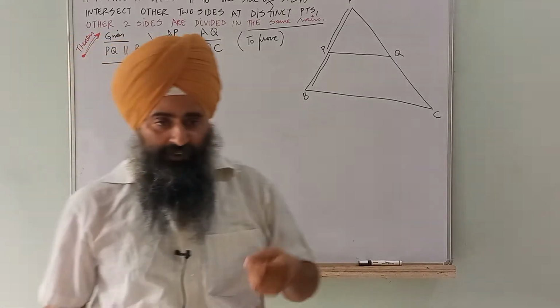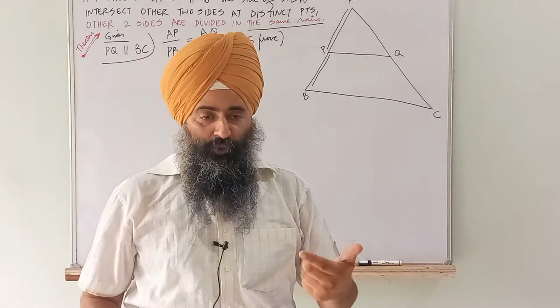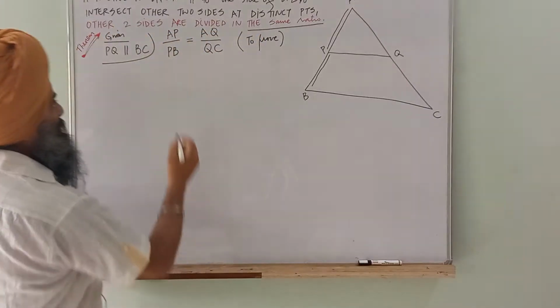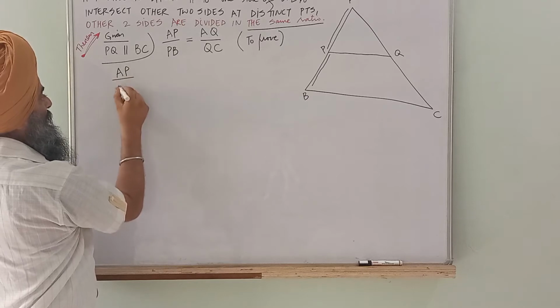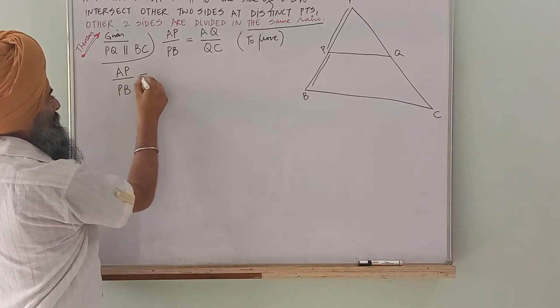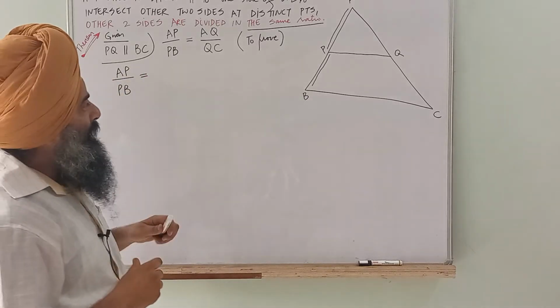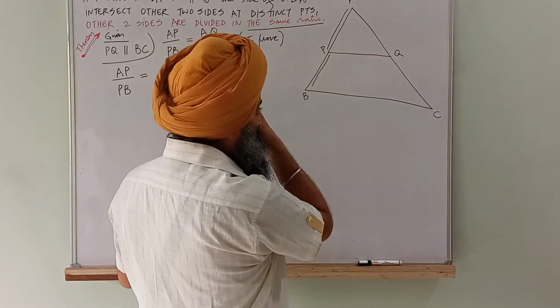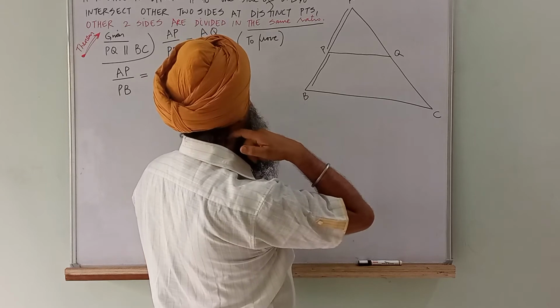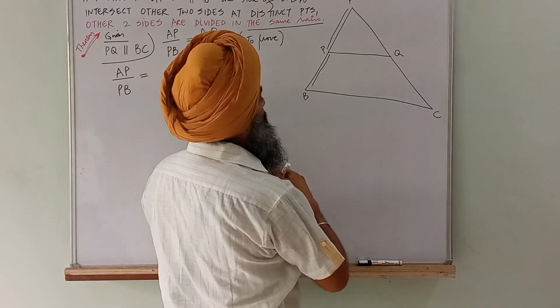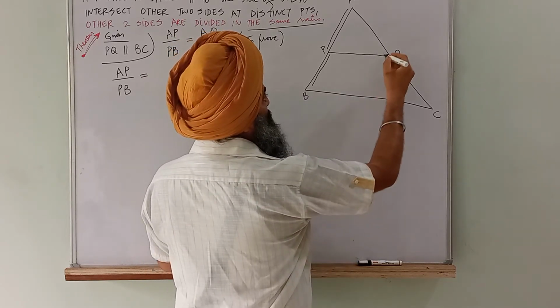A textbook is doing it in another way. We will do it in a very simple way. See students, we want to find AP by PB. So now what you do, students, draw a perpendicular.